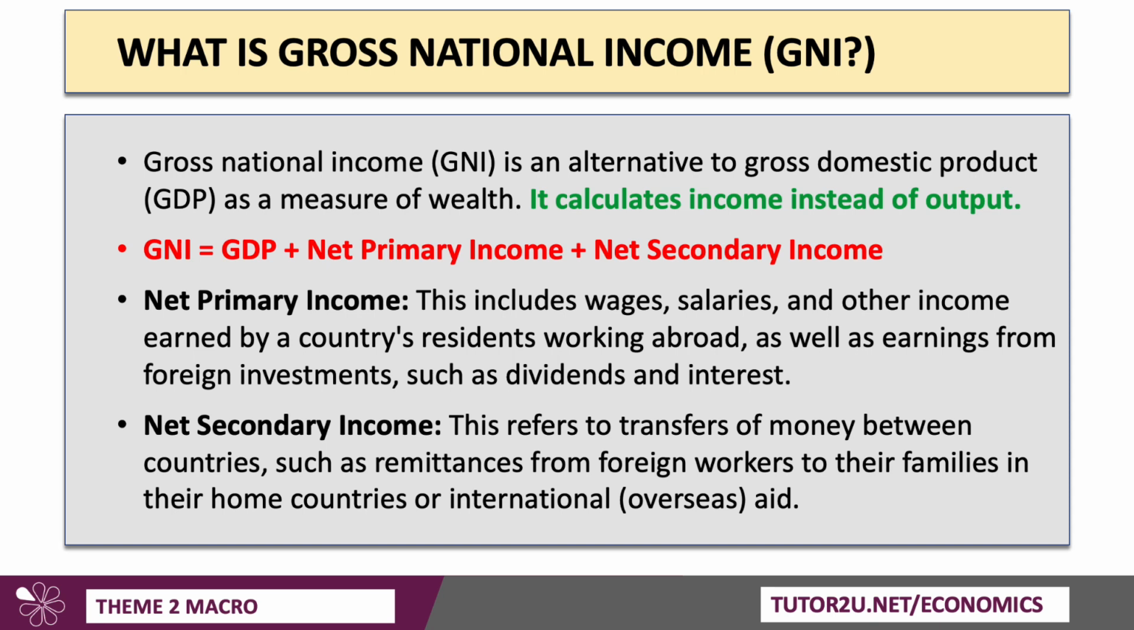I might have savings in the bank account of a foreign bank, and the interest on those savings, if they flow back to my country, that adds to a country's GNI. So wages, dividends and interest, net primary income flowing into a country adds to a country's GNI. Of course, it could flow outwards, in which case it would be taking away from GNI. And net secondary income, well, this refers to the transfers of money between countries, such as remittances from foreign workers to their families, just a transfer of money, as well as things like international aid payments coming into a country that would add to GNI.